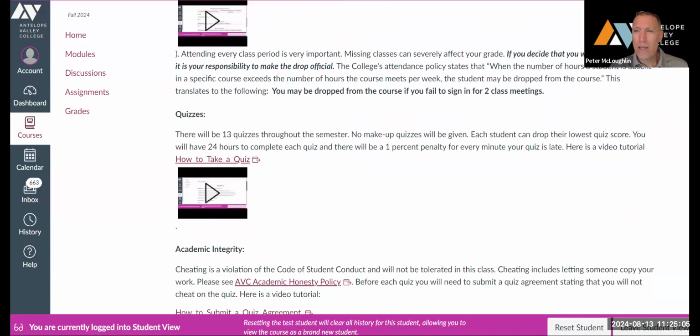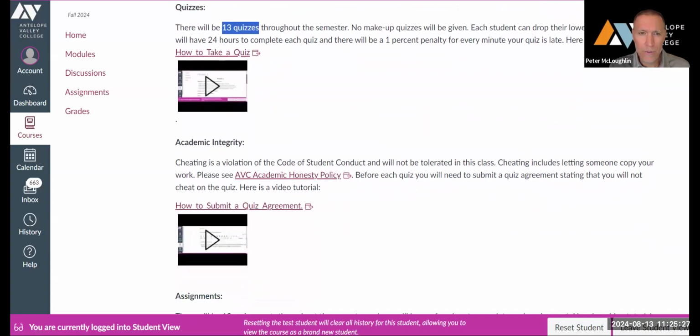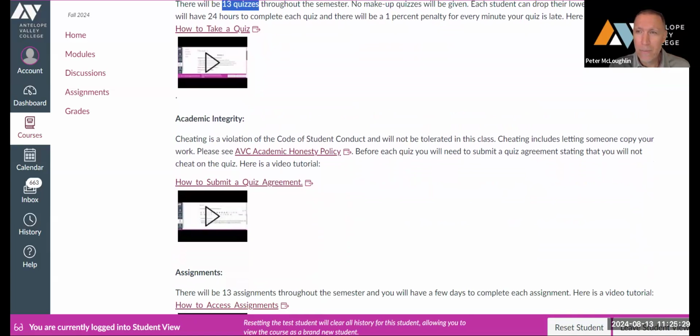Quizzes: there'll be a quiz almost every week, 13 quizzes throughout the semester. You can drop your lowest quiz score, and you're going to have 24 hours to complete each quiz. There's a 1% penalty for every minute your quiz is late. Here's a video tutorial on how you can take a quiz. Academic integrity: before each quiz, you're going to have to sign a contract stating you will not cheat during the quiz. And here's a video on how to submit that agreement.